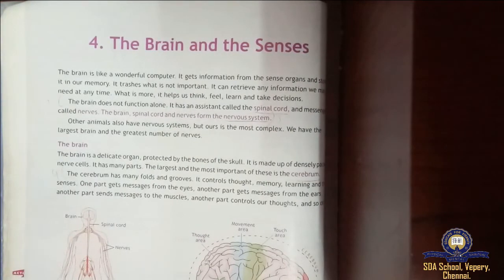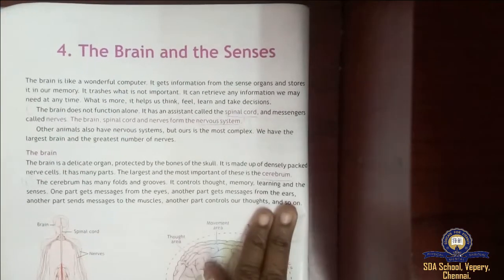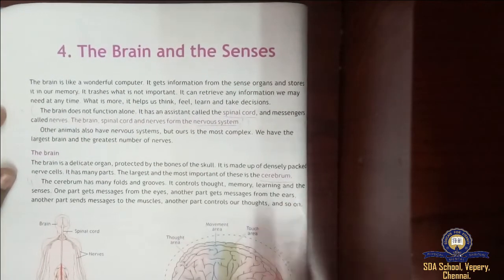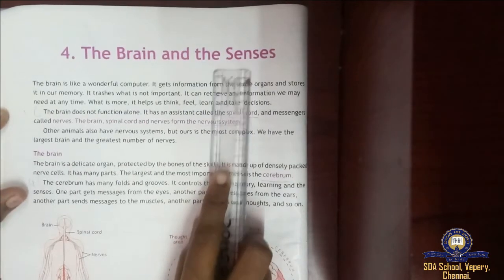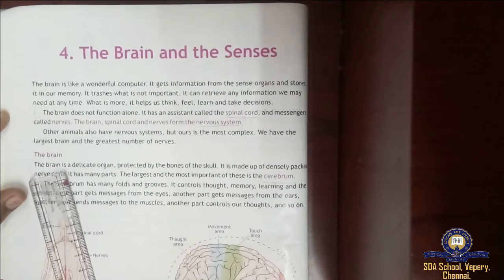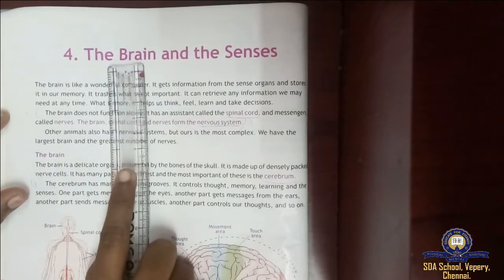So you all know brain is an organ. So what is meant by the senses? Senses means one of the faculties of sight, which means you are viewing. Then smell, hearing, taste and touch. All these are included in the senses. Okay, so today we are going to see about the brain and the senses.